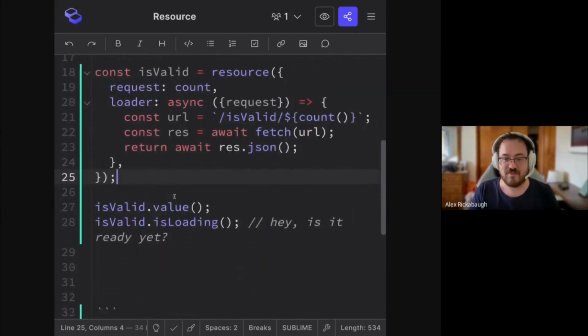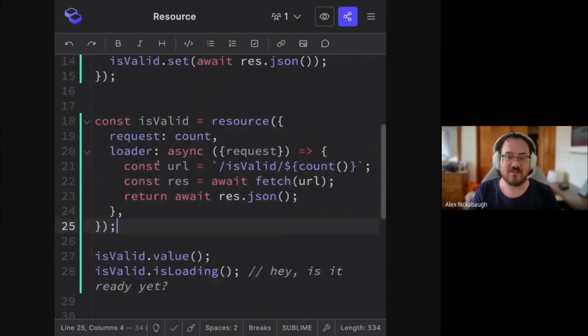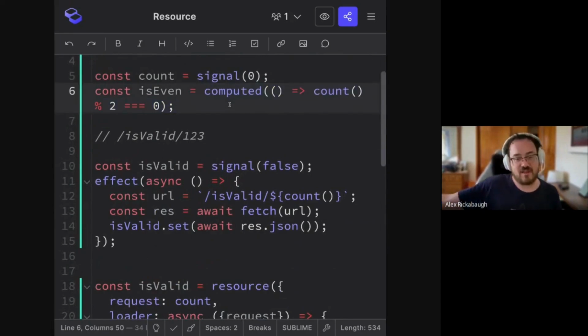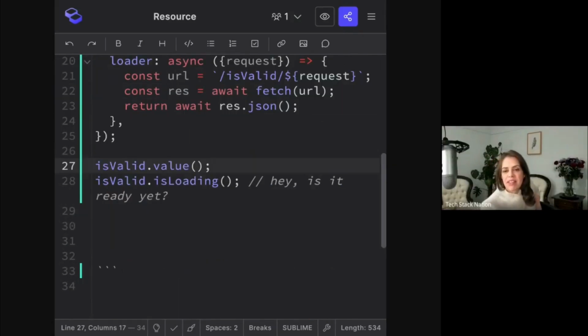So that's pretty much resource, right? It's a declarative way of describing how an asynchronous thing relates to the rest of the data in your application. Does anybody have questions about this?